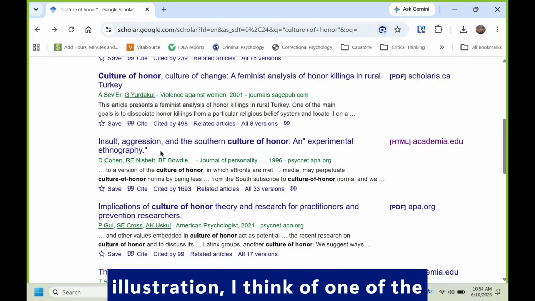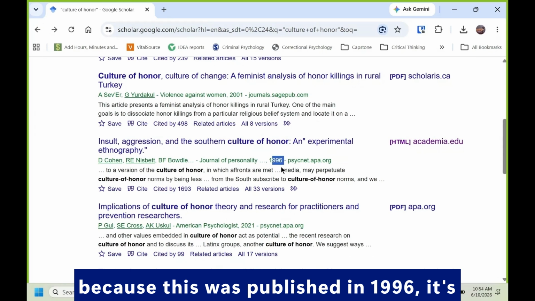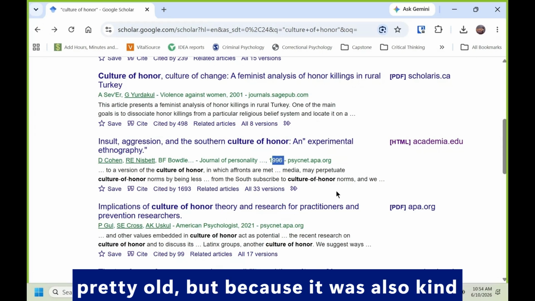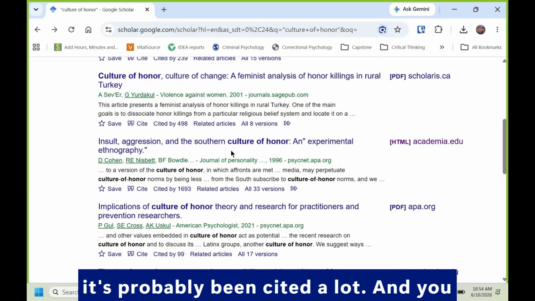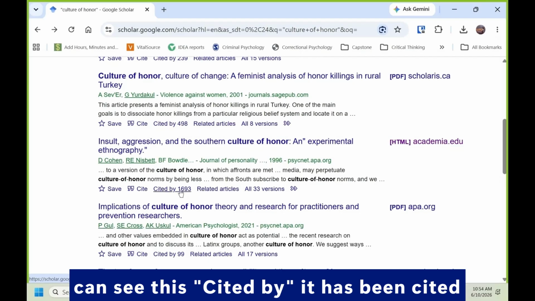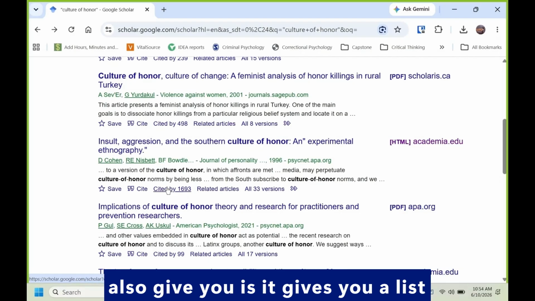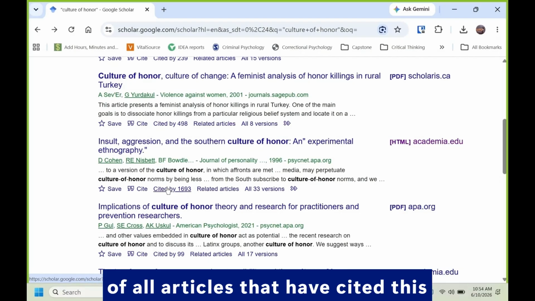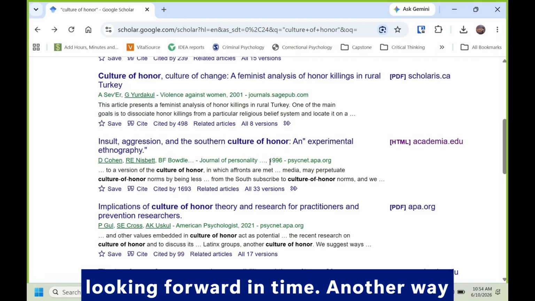But this is a good illustration, I think, of one of the other reasons I love Google Scholar. Because this was published in 1996, it's pretty old. But because it was also kind of the original authors of the theory, it's probably been cited a lot. And you can see this "cited by", it has been cited a lot. And what this "cited by" will also give you is a list of all articles that have cited this article. So I like to call it kind of looking forward in time.